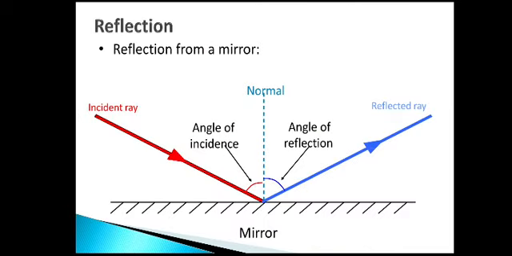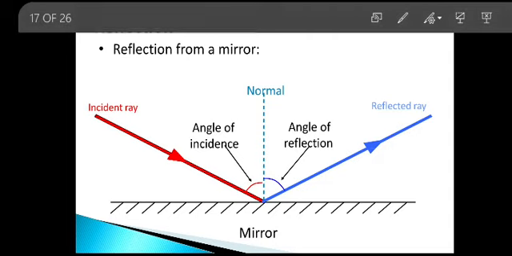Yes. The next property is reflection. What is reflection? To understand this better, go stand before the mirror with a torch in your hand. Switch on the torch. The light from the torch falls on the mirror surface. And then, what did you notice, my dear children? Did the traveling path of the light change? Did you notice the light moving in the opposite direction from the mirror surface? Yes, that is the reflection.